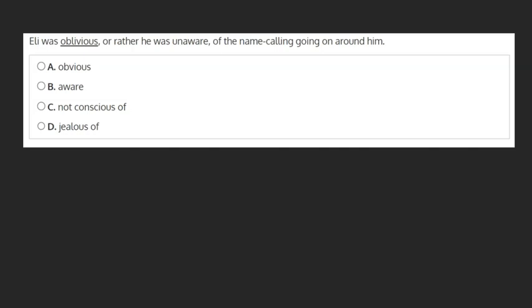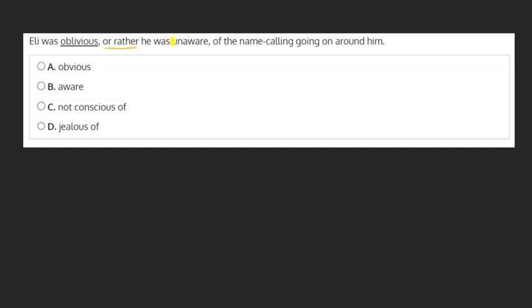Eli was oblivious, or rather, he was unaware, of the name-calling going on around him. Does oblivious mean obvious, aware, not conscious of, or jealous of? Looking at our sentence, we see the signal words, or rather, telling us that the sentence is going to give us a synonym for the word oblivious.